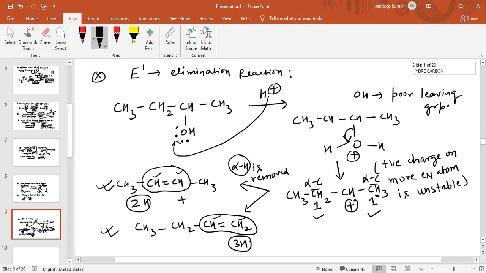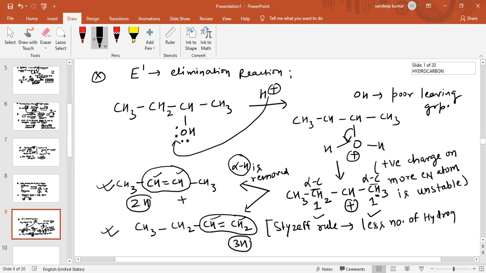So this is decided by Saytzeff rule. What is Saytzeff rule?